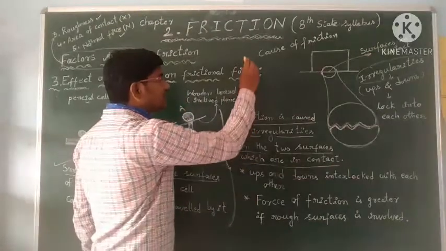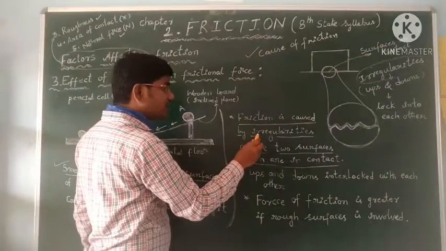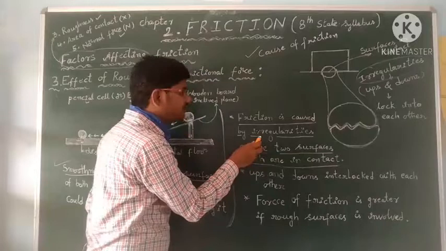So the cause of friction means irregularities, my dear students.